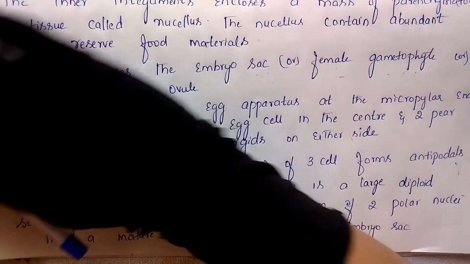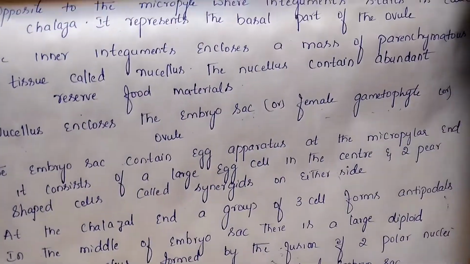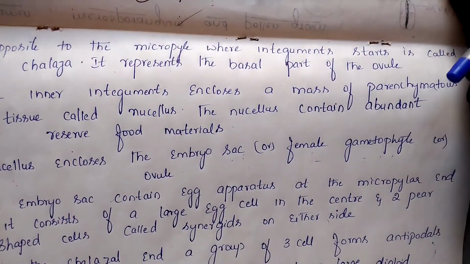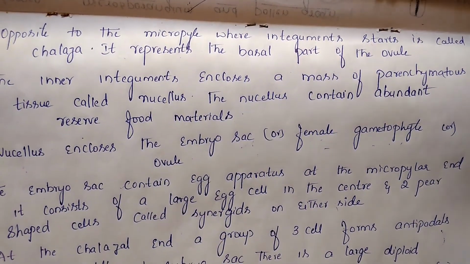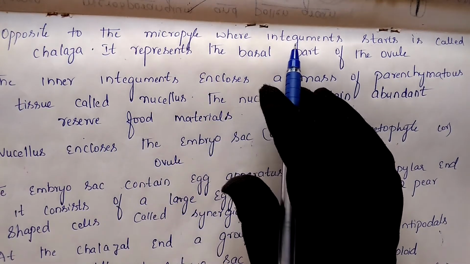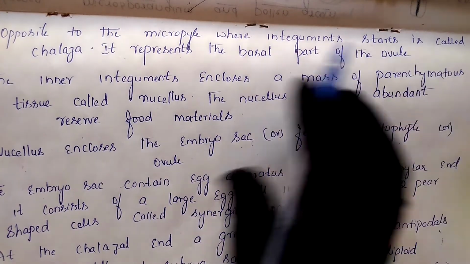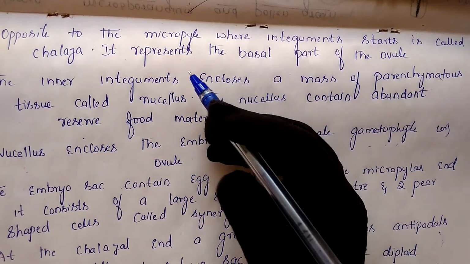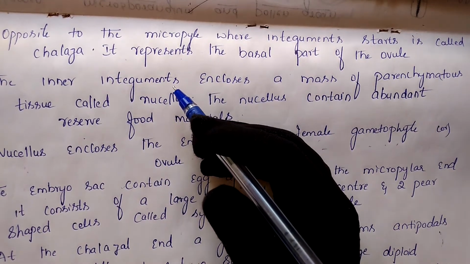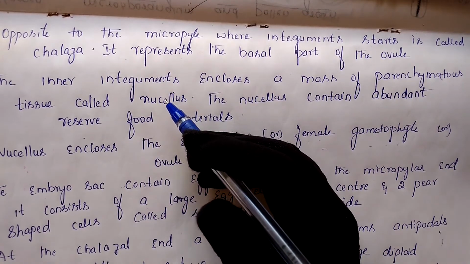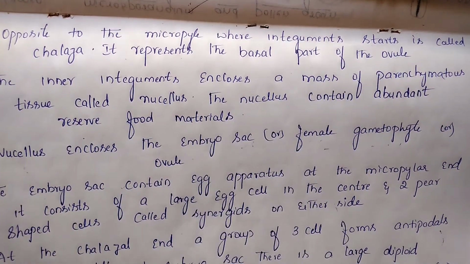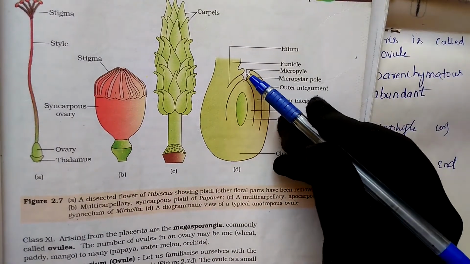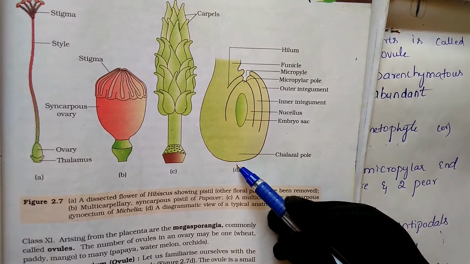As I said, opposite to the micropyle, where the integument starts, is called the chalazal. Opposite to the micropyle, what does it contain? It contains the chalazal. The diagram is also given in your textbook in this manner. Opposite to the micropylar region, what does it contain? The chalazal region is present here.